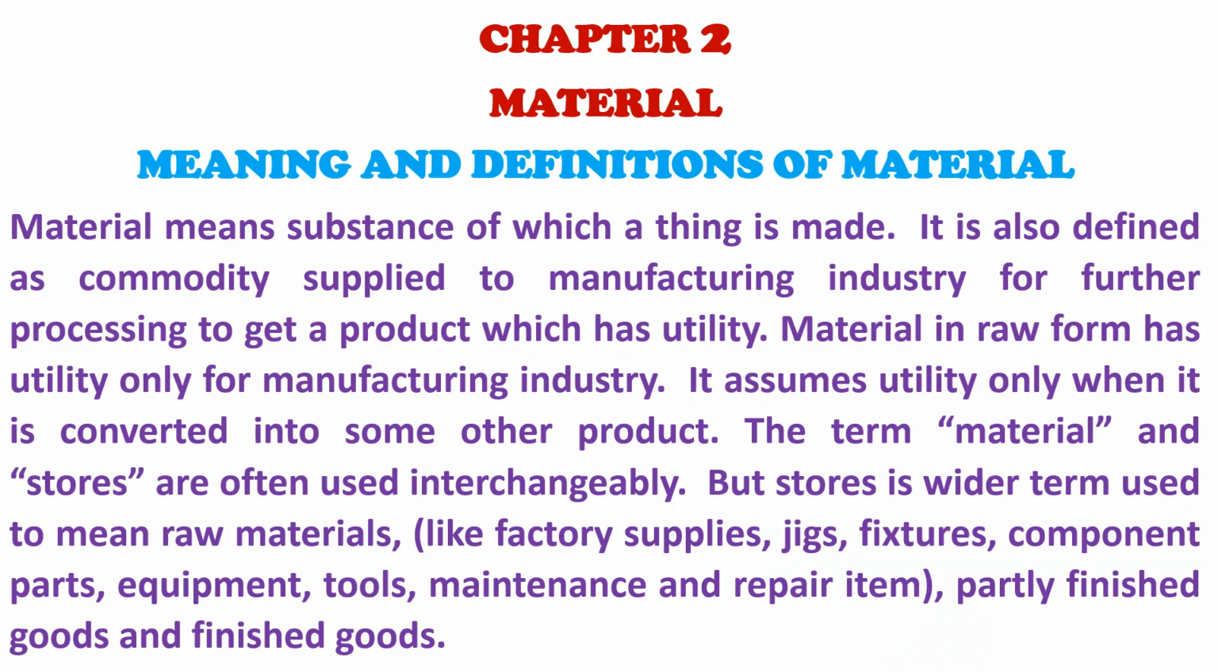Chapter 2. Material. Meaning and definitions of material. Material means substance of which a thing is made. It is also defined as commodity supplied to manufacturing industry for further processing to get a product which has utility. Material in raw form has utility only for manufacturing industry. It assumes utility only when it is converted into some other product.